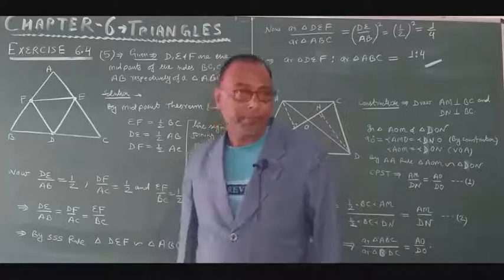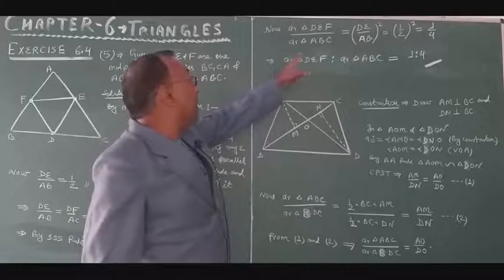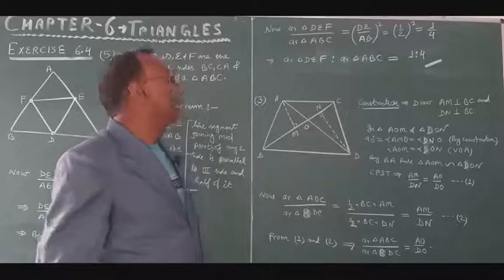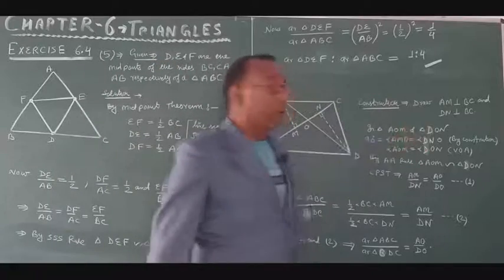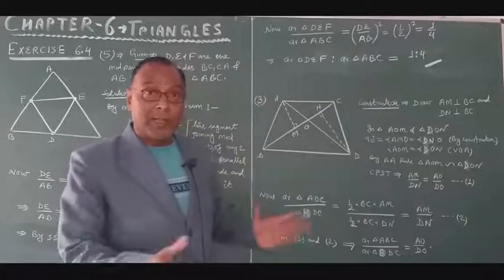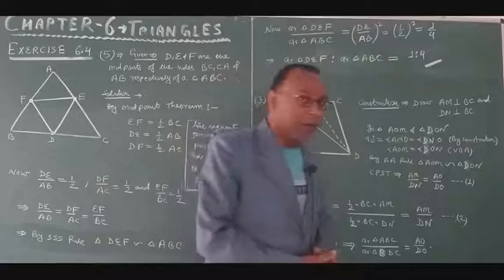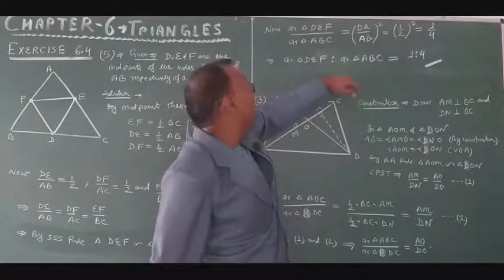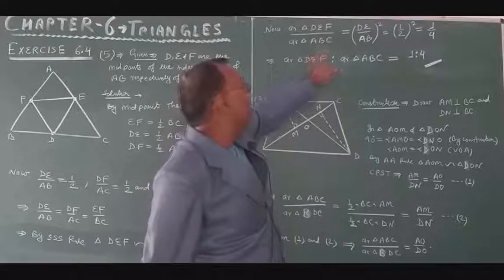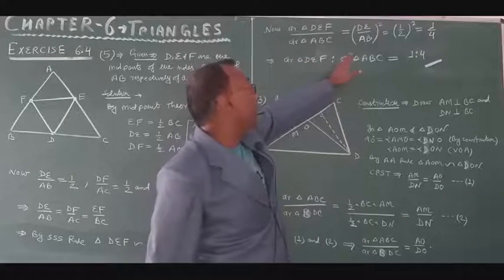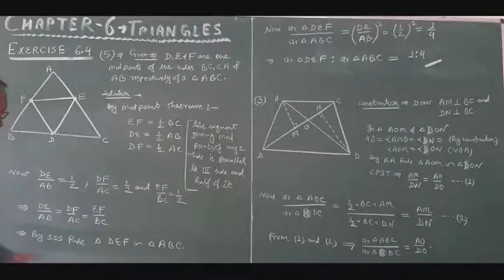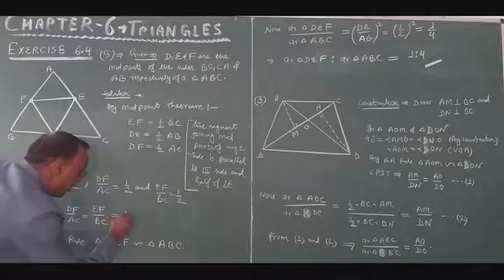Now the area of triangle DEF and area of triangle ABC will be equal to DE upon AB whole square, from the area of similar triangles theorem. Area of DEF upon area of triangle ABC is equal to DE upon AB whole square, and DE upon AB is 1 upon 2.